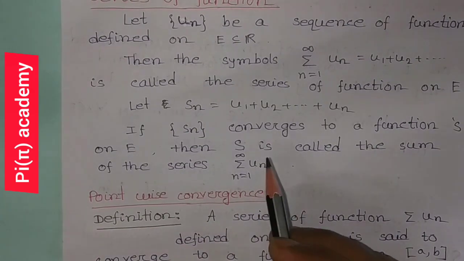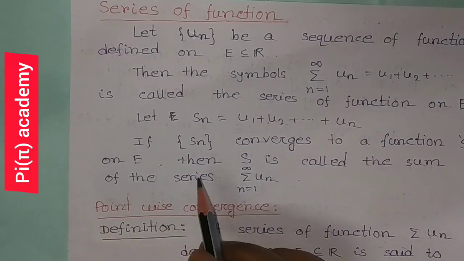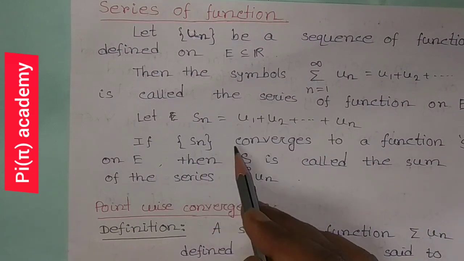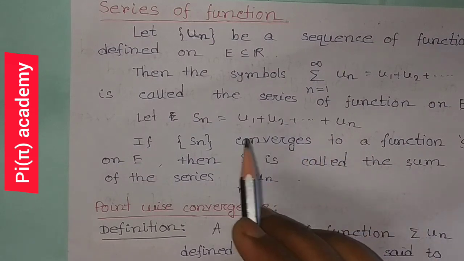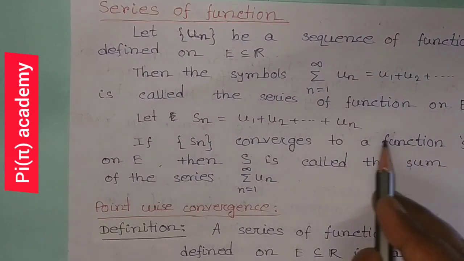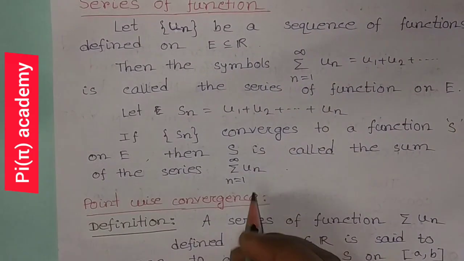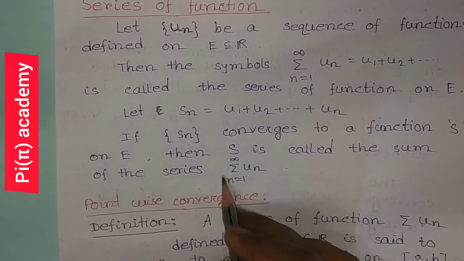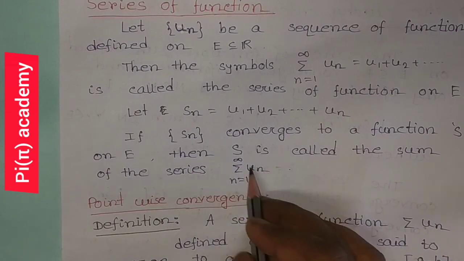That is, this sequence is called the sequence of partial sums, and if the sequence of partial sums converges, then we can say that the series is convergent. And if the sequence of partial sums converges to S, then the series will also converge to S, and we can write summation n equal to 1 to infinity un is convergent and equal to S, that is, S is the sum of the series.